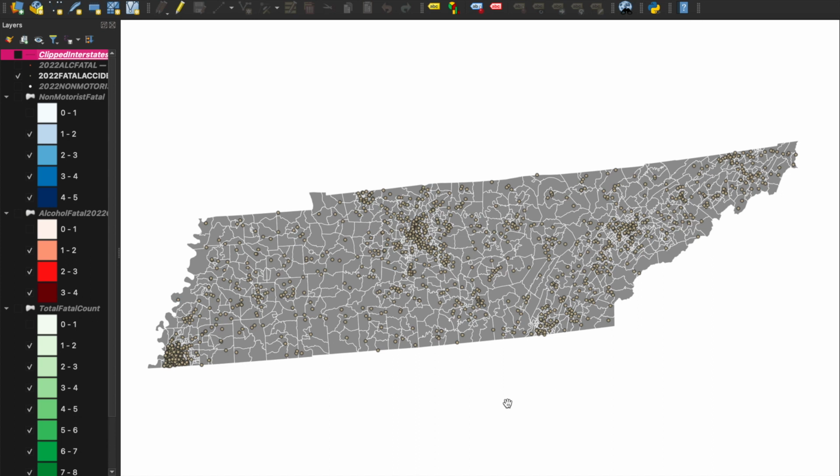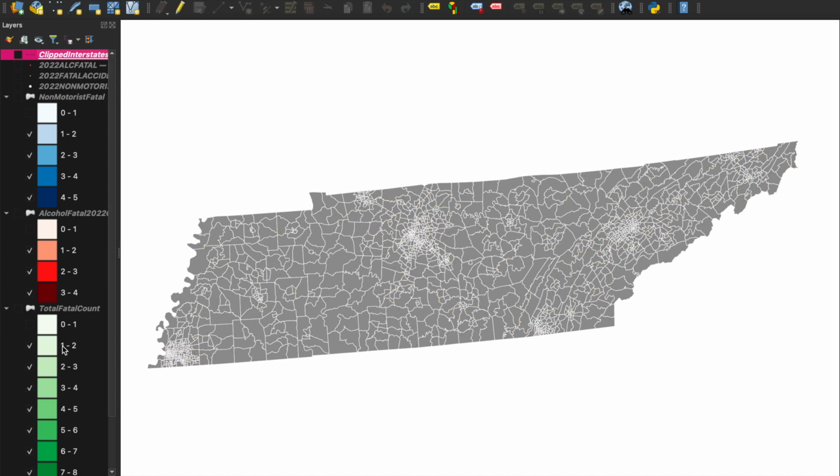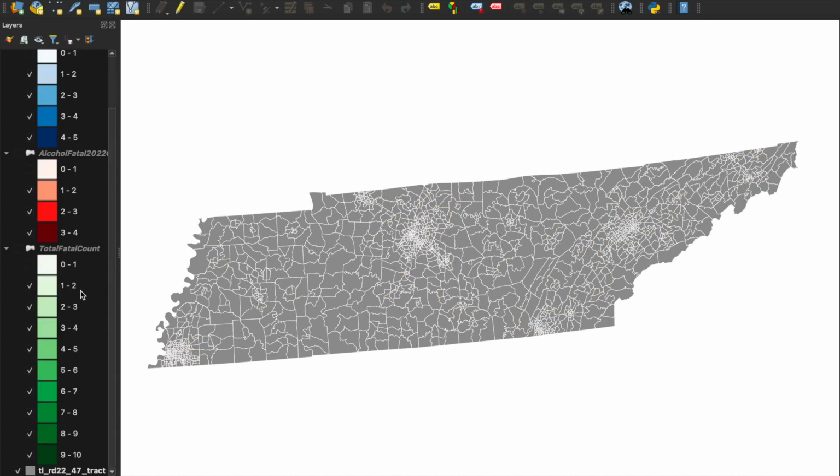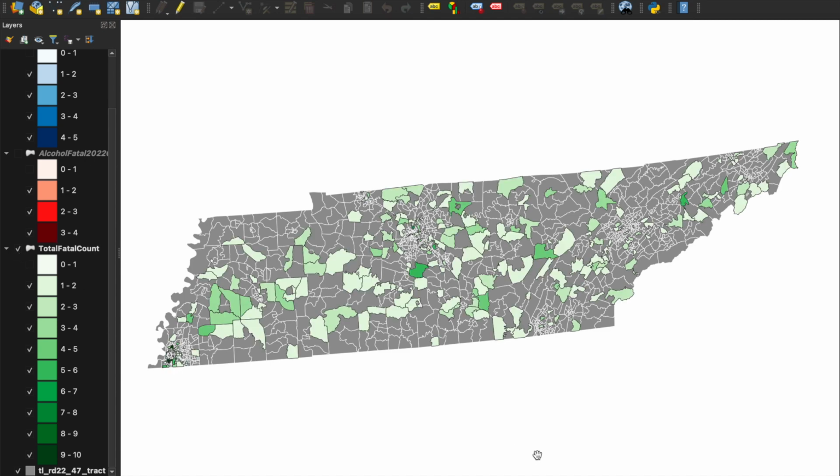And so at that point, I had to use the count points in polygon tool so I could get those counts and visualize it a little bit better. And so I did that, and I chose to use graduated equal intervals, and I chose to use green just because it was easier to see and stand out. And it looked like this.